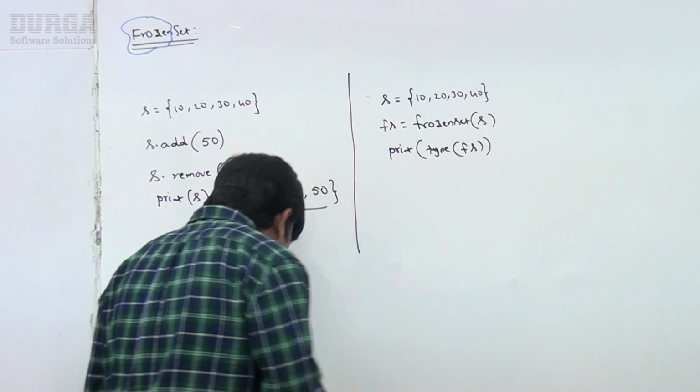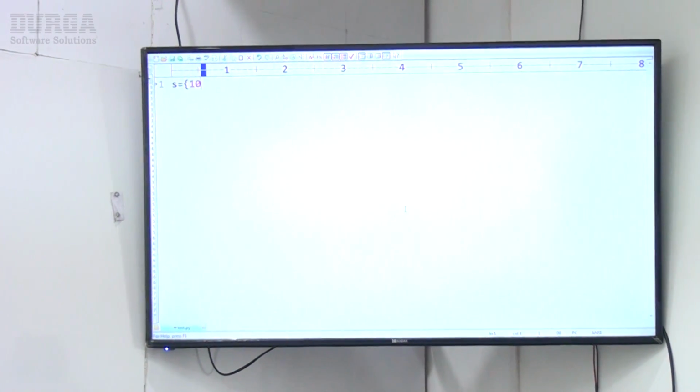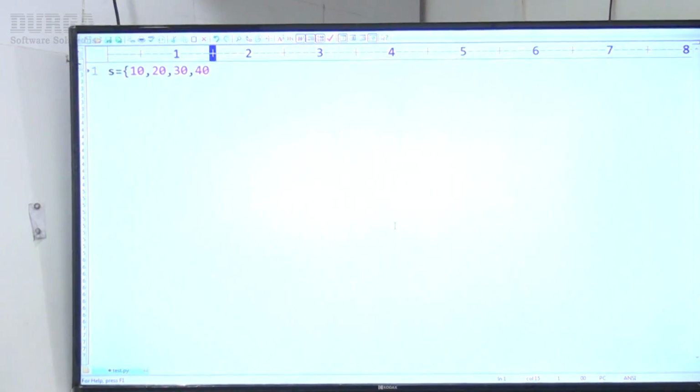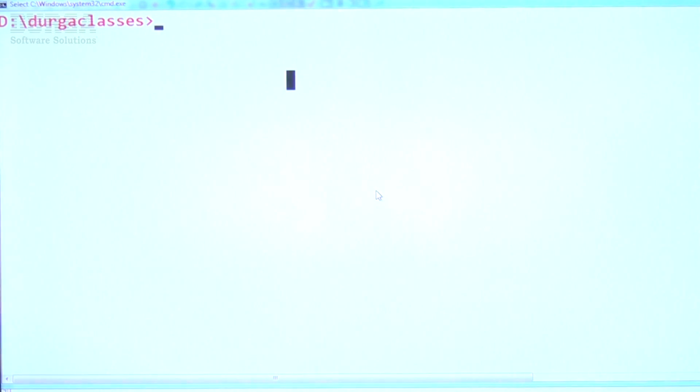Observe carefully. What is the type of fs? Like this I'm taking. Now let me execute this code. What is the answer we are getting?